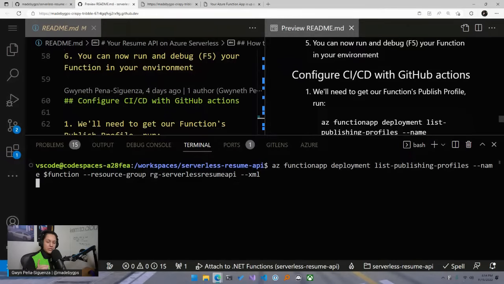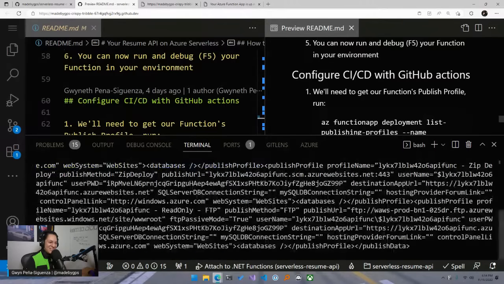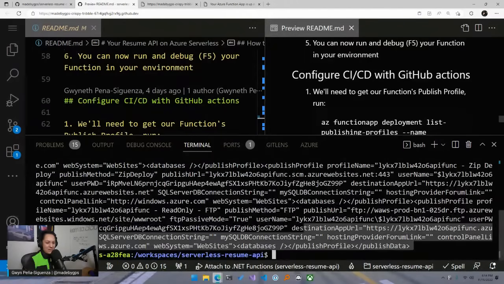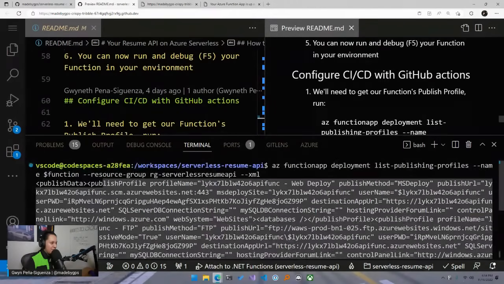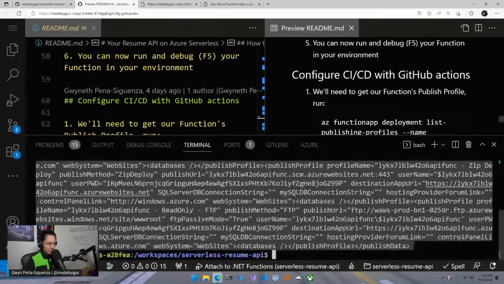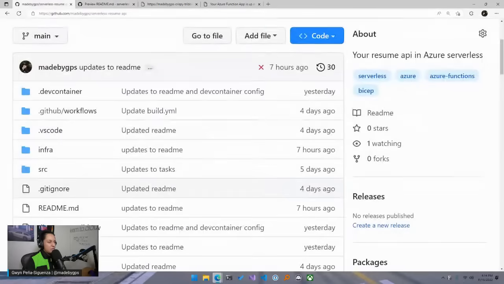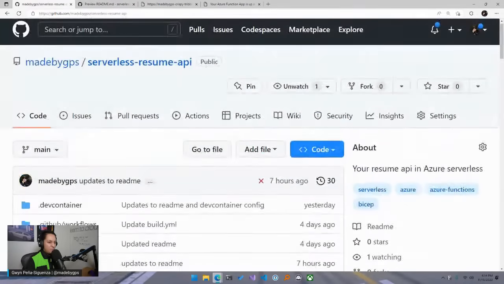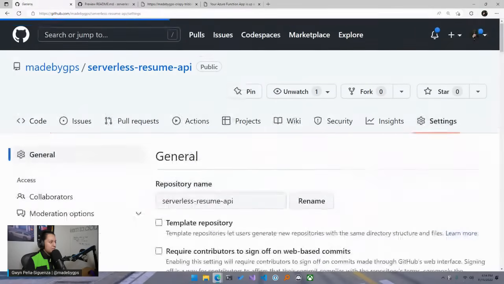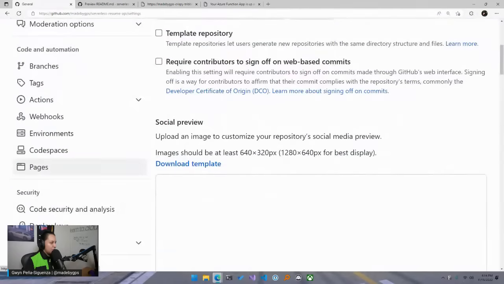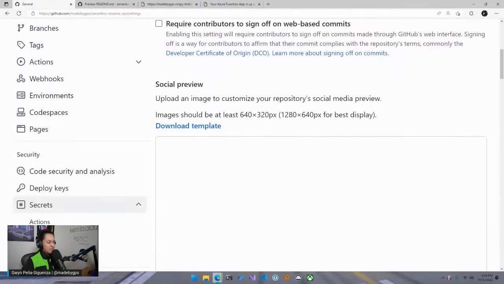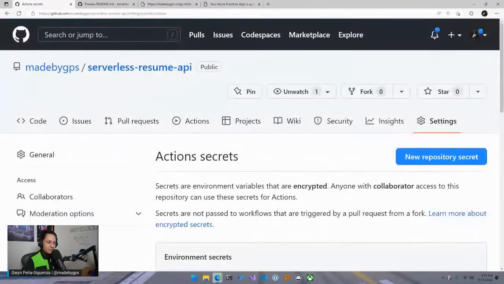You are going to be returned XML data, of course, but you can just copy everything that comes back to you from that. Don't copy the command, just the values that are here. And then you need to go to your repo back in GitHub, go to the tab that says Settings, then go to Secrets, and then on the left side, Actions.